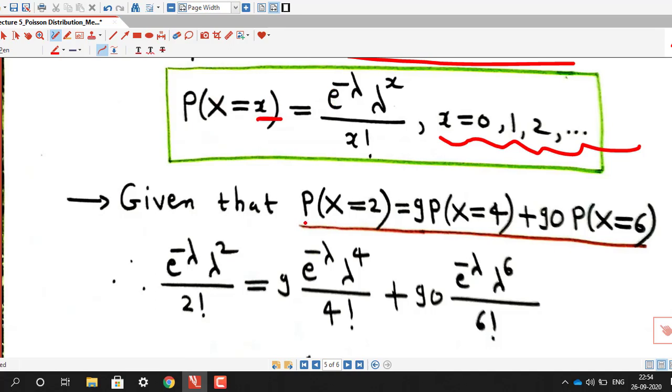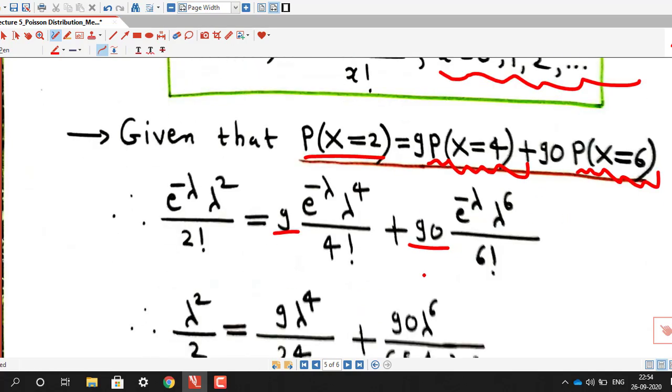So this probability is e raised to minus lambda, lambda square by 2 factorial, equal to 9 times the probability for x equal to 4, which is e raised to minus lambda, lambda raised to 4 by 4 factorial, plus 90 into the probability that capital X equal to 6. So here we put small x equal to 6 and we obtain e raised to minus lambda, lambda raised to 6 by 6 factorial.